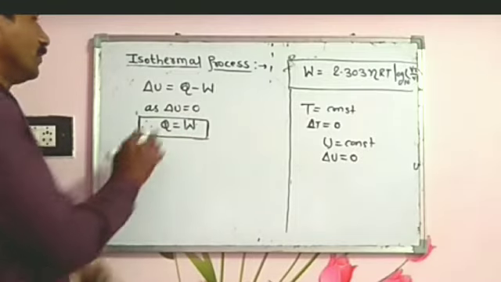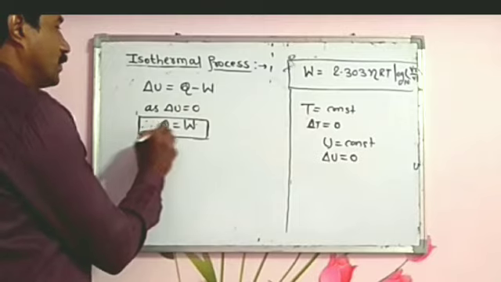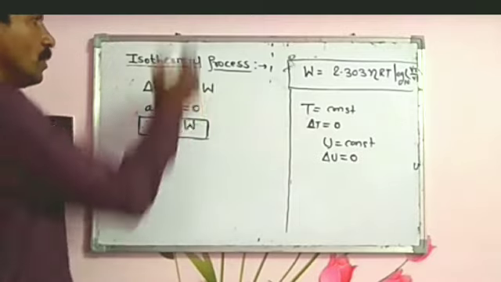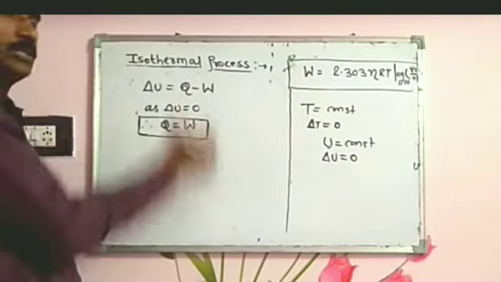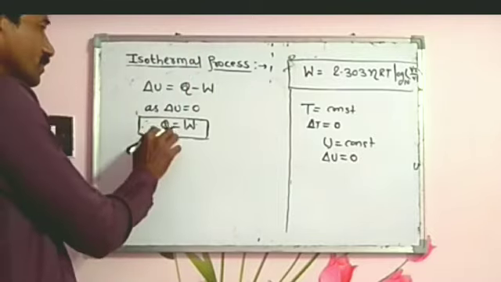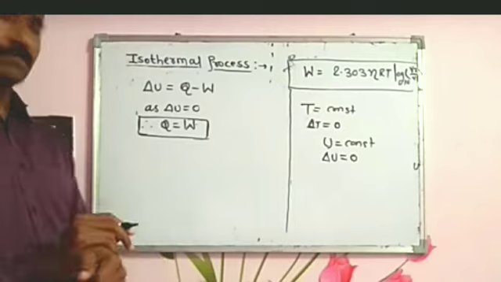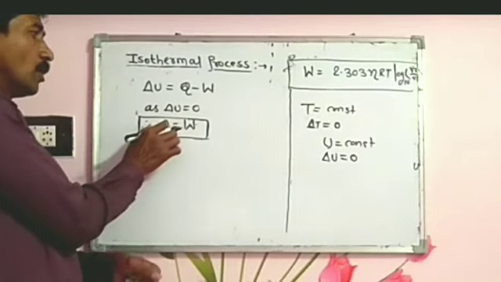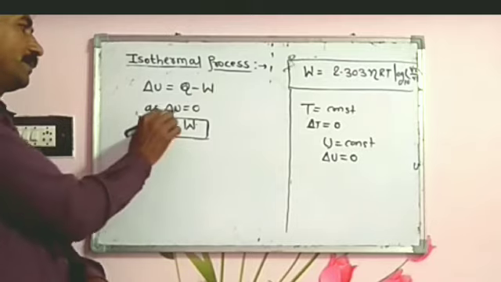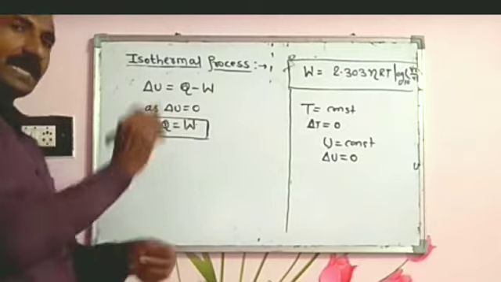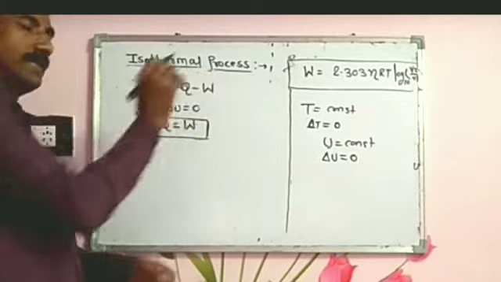So the net work done is equal to the heat supplied. In isothermal expansion, the volume increases, so positive work is done by the gas.